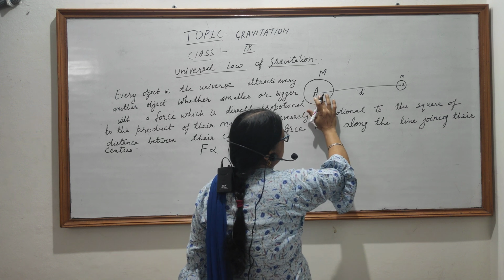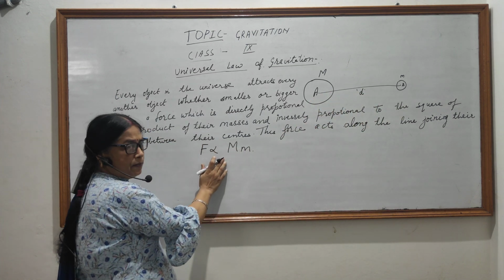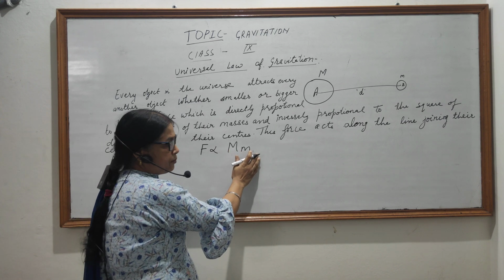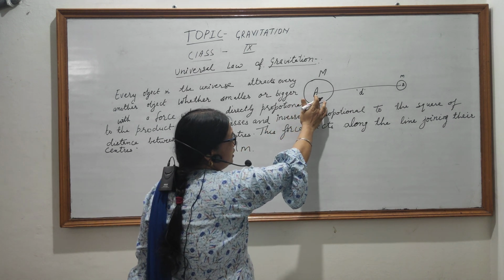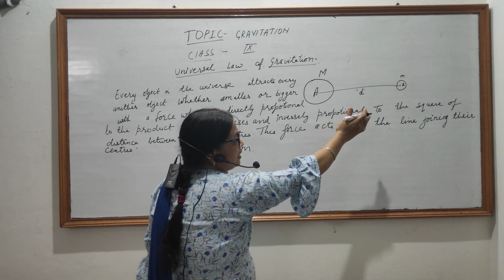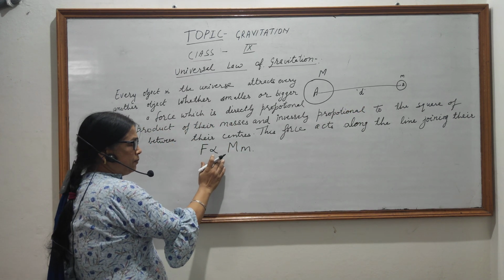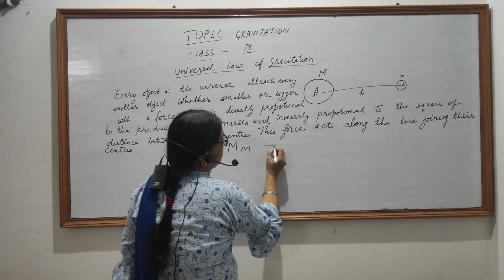Now the distance between their centers is D. So force is directly proportional to capital M multiplied by smaller m. Capital M denotes the mass of the bigger object and smaller m denotes the mass of the smaller object. So F is directly proportional to Mm. Now this is our first statement.